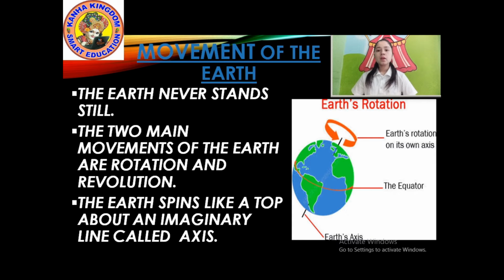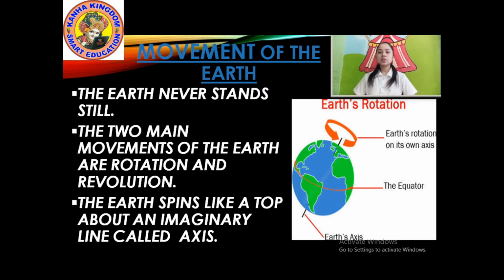Clear? Okay, I'll repeat again. The Earth never stands still. The Earth never stands in a fixed position. It keeps moving all the time. The two main movements of the Earth are rotation and revolution. Rotation means a circular movement of the Earth.